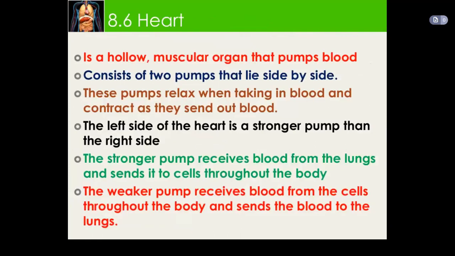So basically, the heart is a hollow muscular organ that pumps blood. It consists of two pumps that lie side by side, and these pumps relax when taking in blood and contract as they send out blood. The left side of the heart is a stronger pump than the right side. The stronger pump receives blood from the lungs and sends it to cells throughout the body, and the weaker pump receives blood from the cells throughout the body and sends the blood to the lungs.